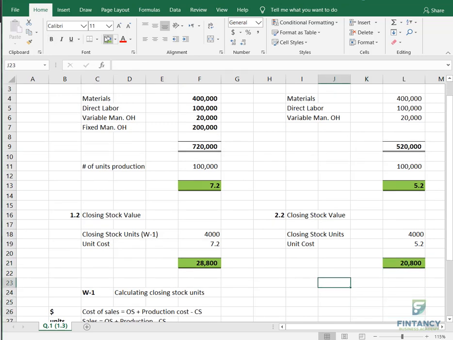See, there is a difference. Question in exam: closing stock value will always be higher in absorption costing as compared to variable costing. True or false? Remember, I am saying always. Think again. Some people are saying false. What about others?